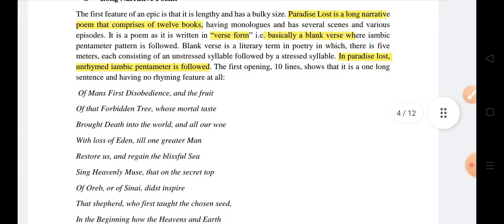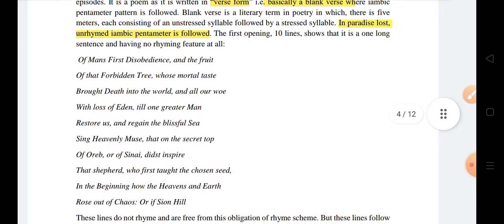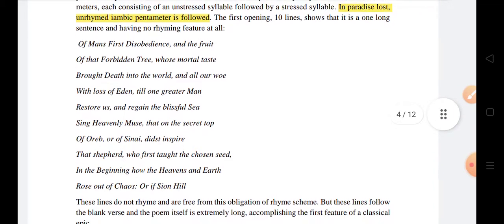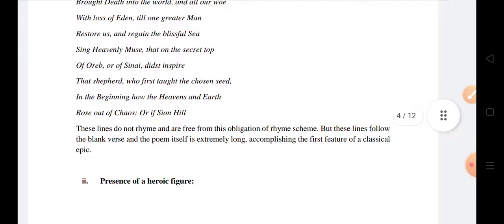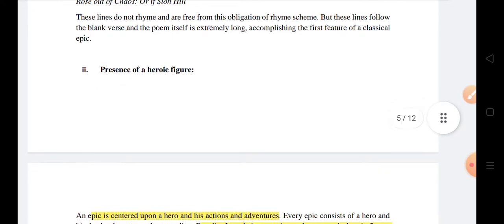So these are some opening lines of that book. Line by line explanation and analysis are available on my channel. I will not go into detail in this video.